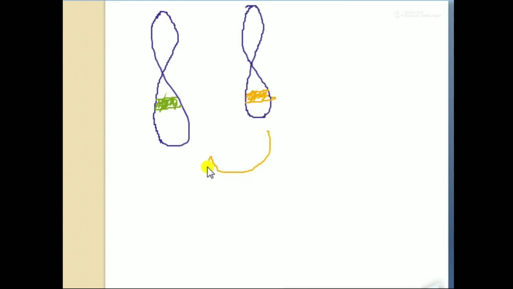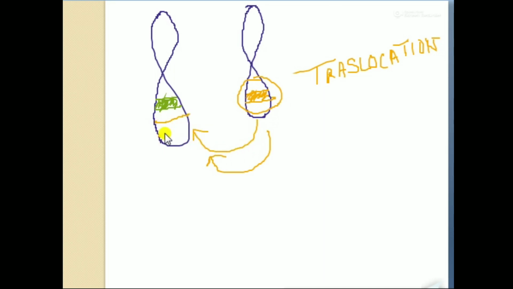If translocation happens, what will cause translocation? Translocation means translocate. It changes its position. That means this yellow portion is cut from that chromosome and joined to this chromosome. That means now this chromosome has two MYC genes.